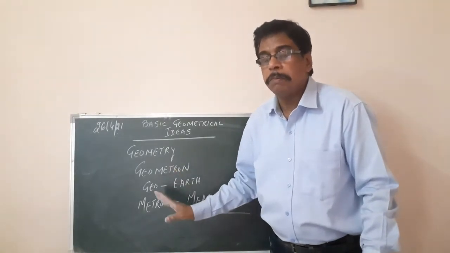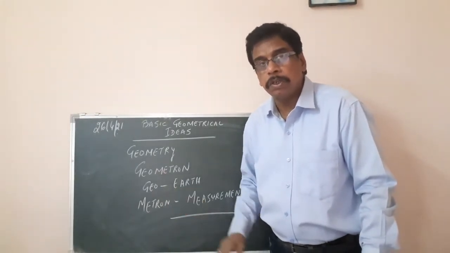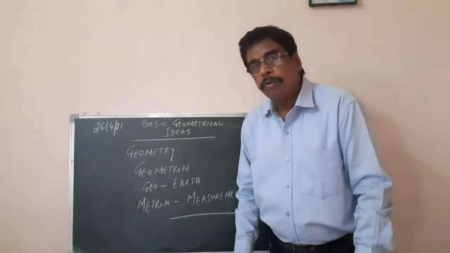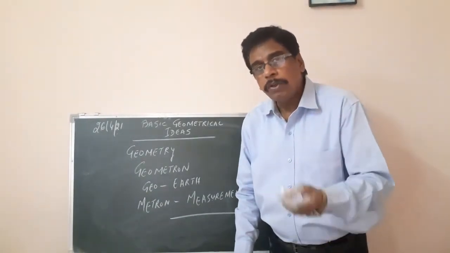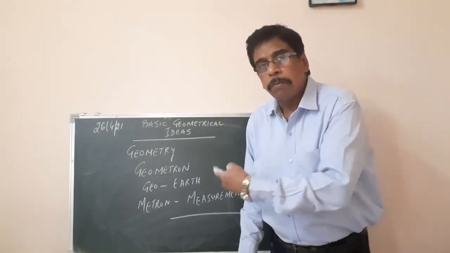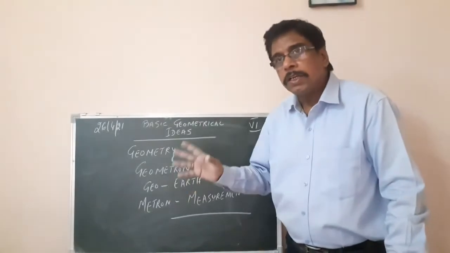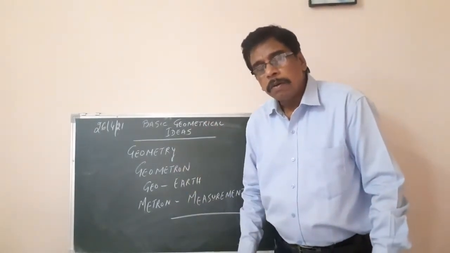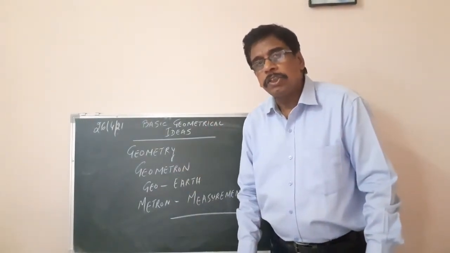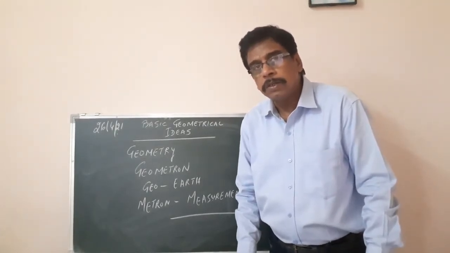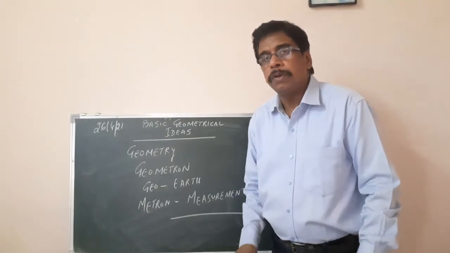Now measurement, we get the measurement of the earth also. When they made so many beautiful pieces of architecture, how do they do that? With the help of geometry. They used geometry to make such beautiful art and architecture, beautiful buildings, beautiful palaces, beautiful monuments, all due to geometry.